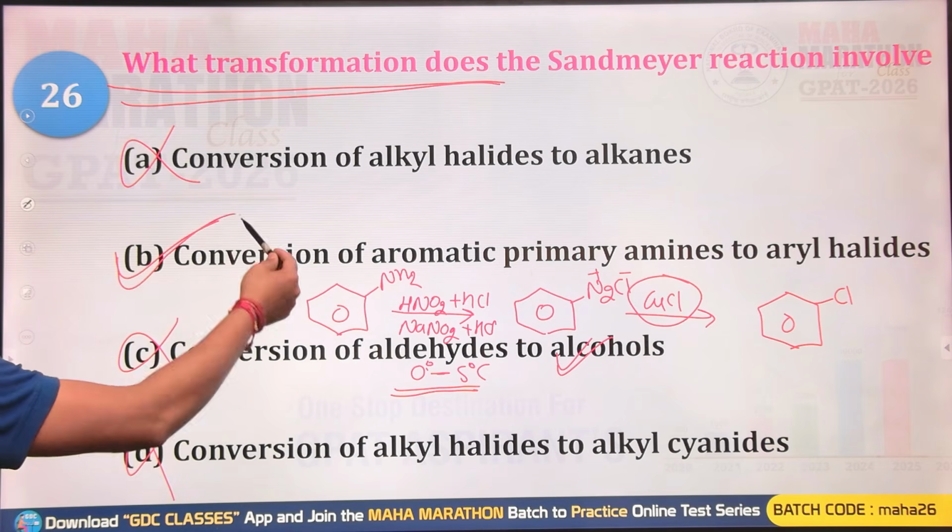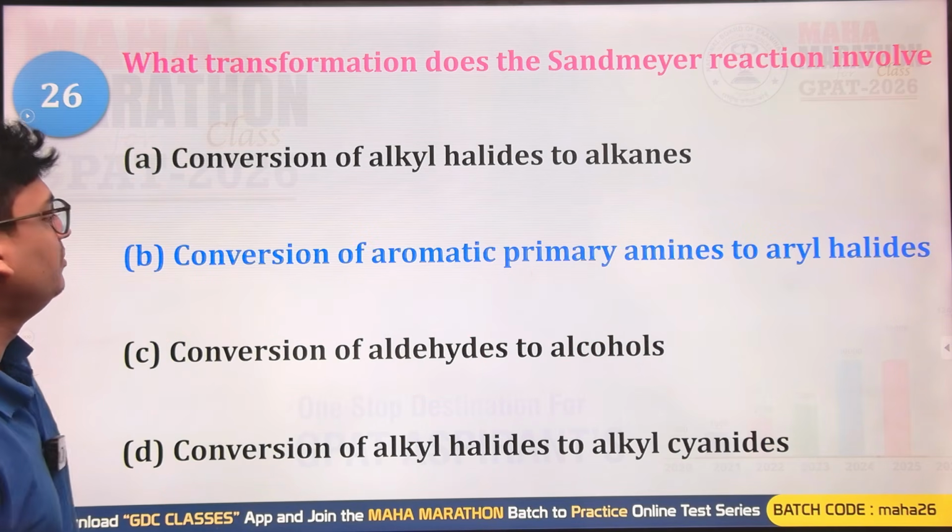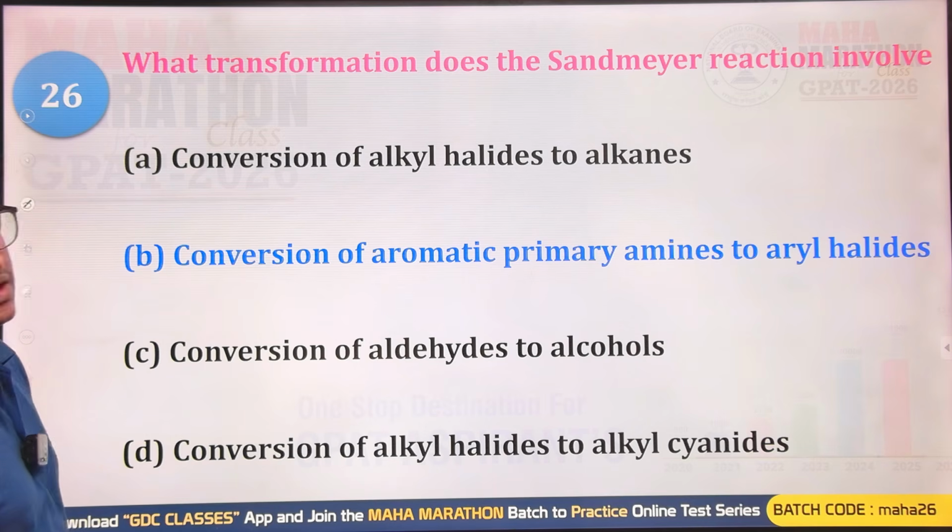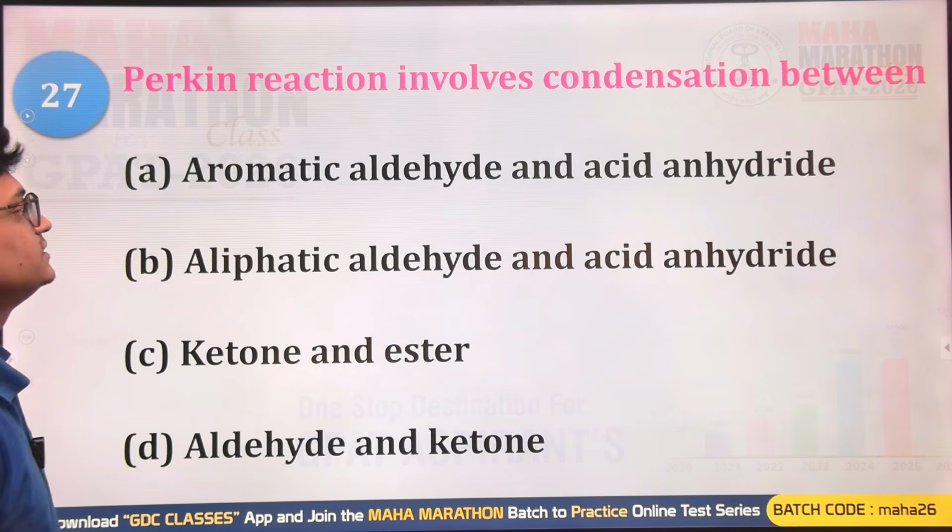So B is the right answer for this question.